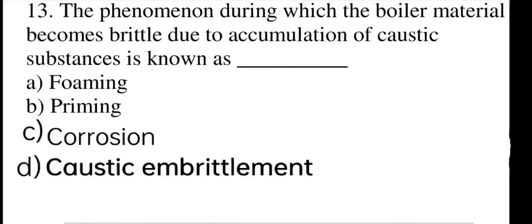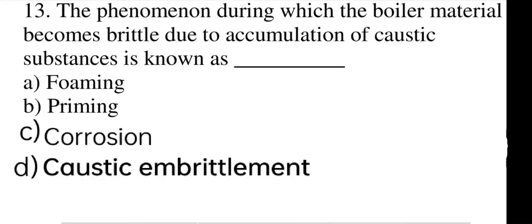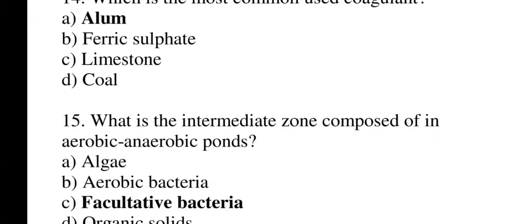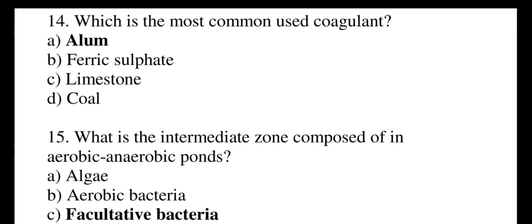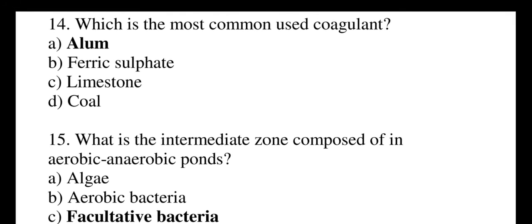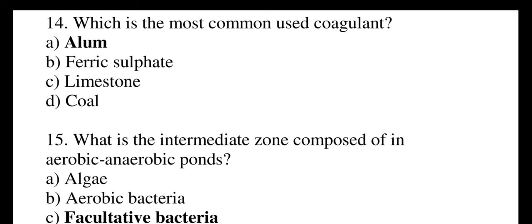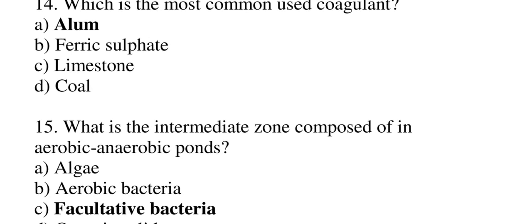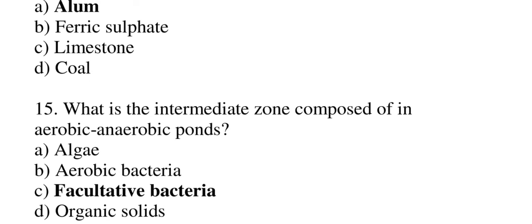Moving to question number 13. The phenomenon due to which the boiler material becomes brittle due to the accumulation of caustic substances is known as foaming, priming, corrosion or caustic embrittlement. The correct answer is D, caustic embrittlement. Moving to question number 14. Which is the most common used coagulant? The options are alum, ferric sulfate, limestone, coal. The correct answer of question number 14 is alum.